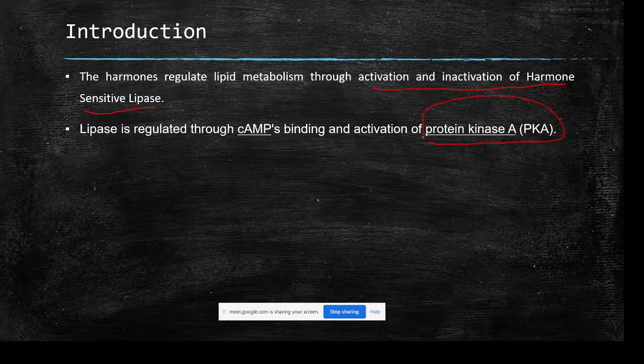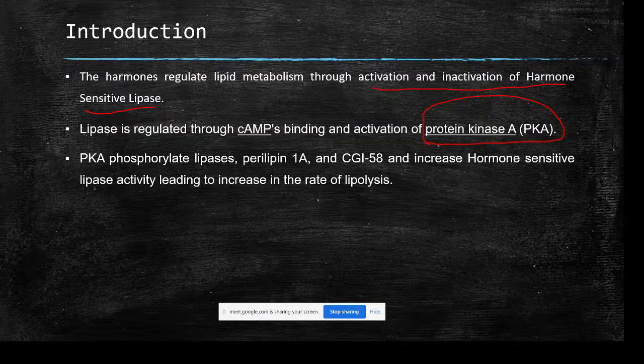So it is regulated by cyclic AMP binding and activation of protein kinase A. The protein kinase A phosphorylates the lipases, perilipin A and CGI58, an important protein for lipid breakdown, and increases the hormone sensitive lipase activity. So this leads to an increase in the rate of lipid breakdown, that is lipolysis.